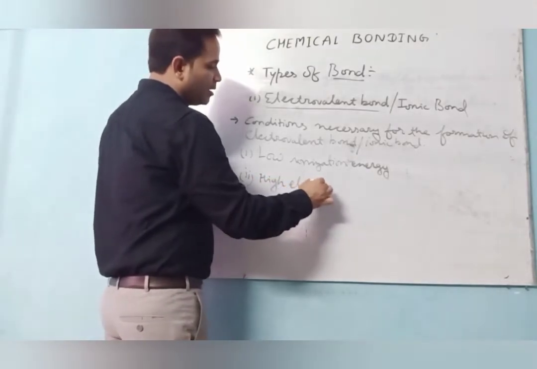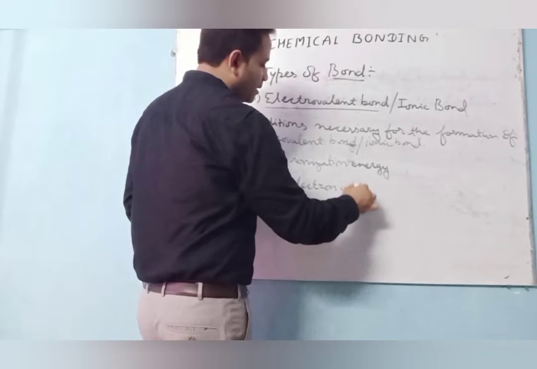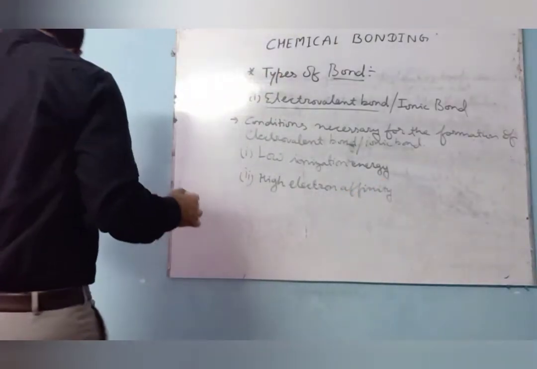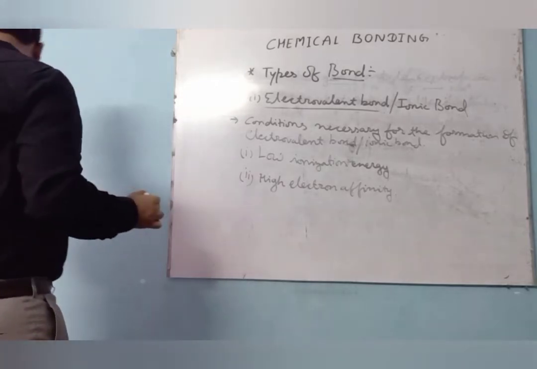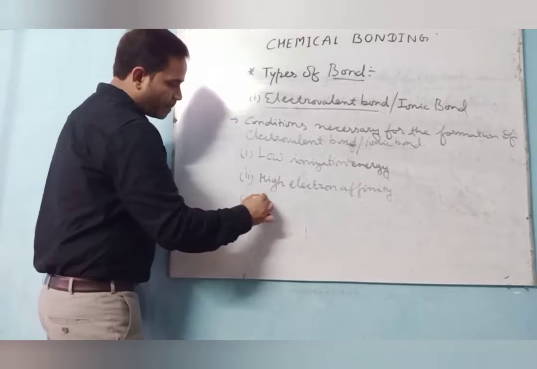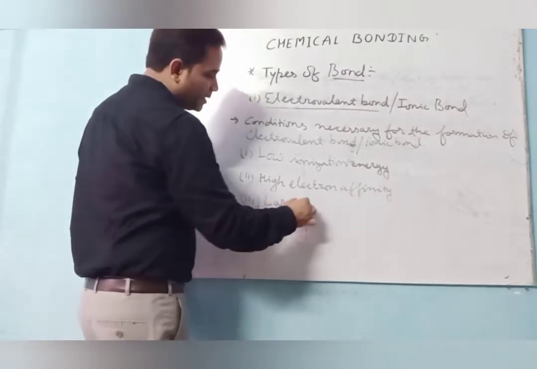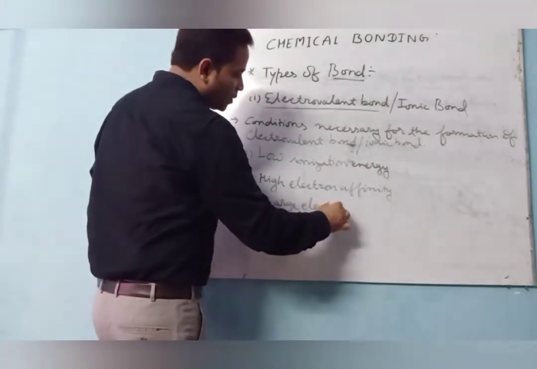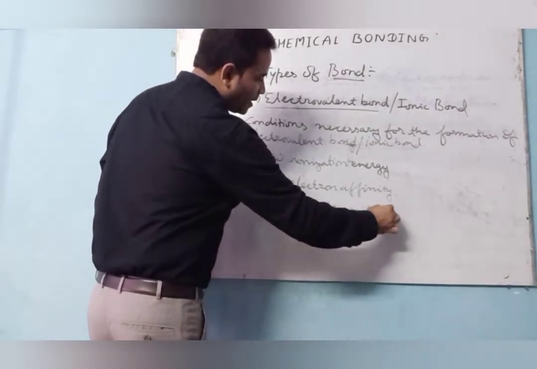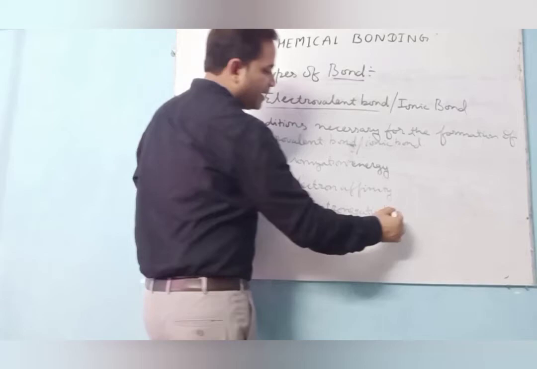And third one is large electronegativity differences.